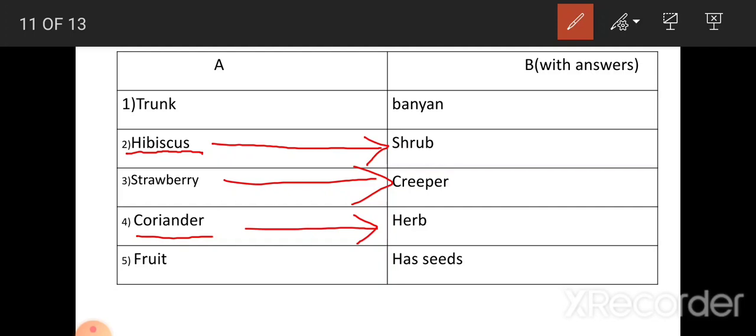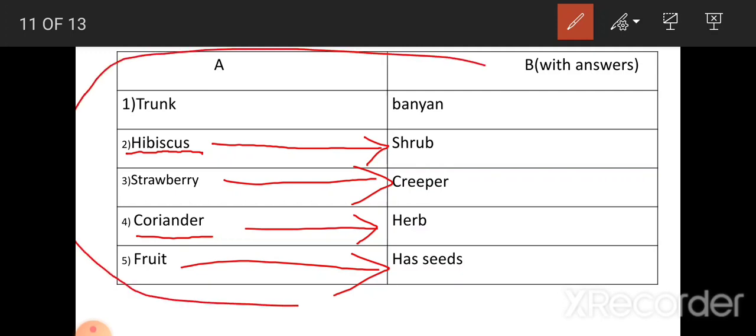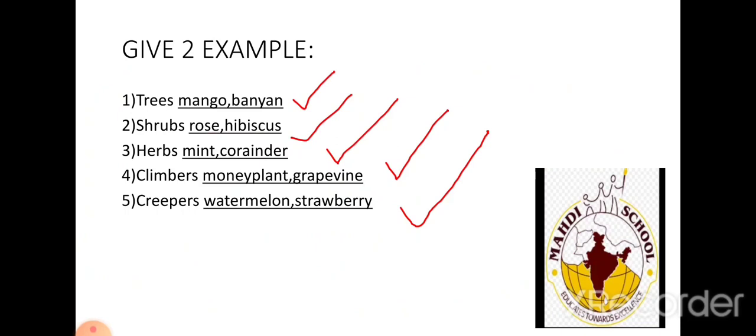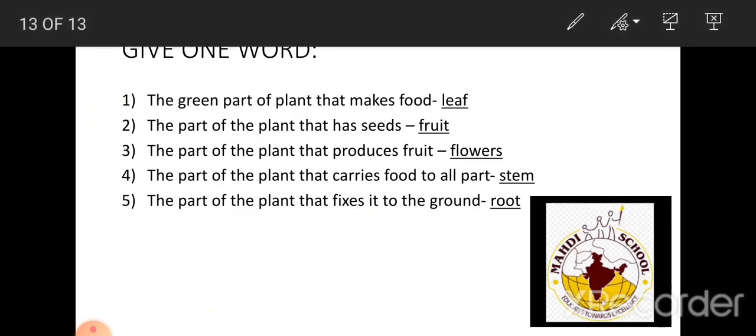H-E-R-B, herb. Now what has seeds? Fruit has seeds. F-R-U-I-T, fruit. Has S-E-E-D-S, seeds. Fruit has seeds. Now this may be asked in your exams also. So you have to write it as well as learn it by heart. Okay. Last but not the least, today we are going to write give one word.